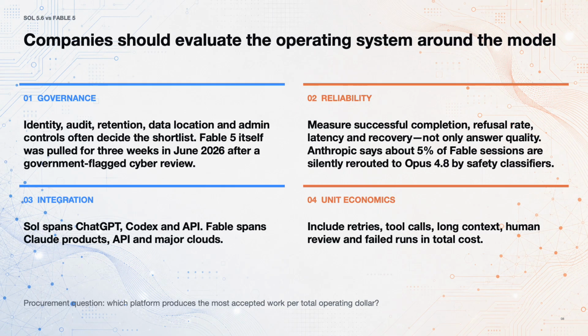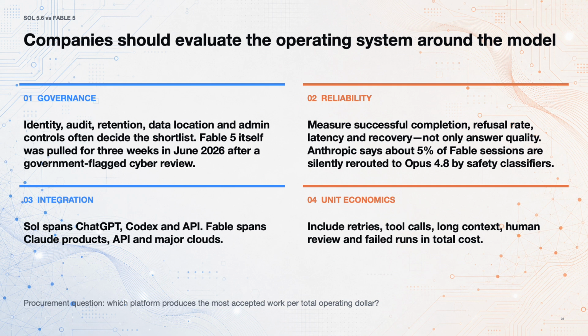Next, evaluate reliability as a system. Completion rate, refusals, latency, retries, and recovery after a failed tool call. Anthropic itself reports that roughly 5% of Fable sessions are quietly rerouted to a different, less capable model, Opus 4.8, because those classifiers block cyber, biology, and chemistry adjacent queries.